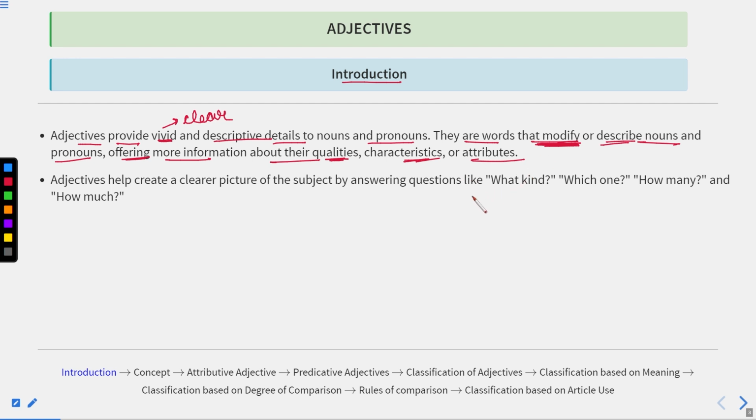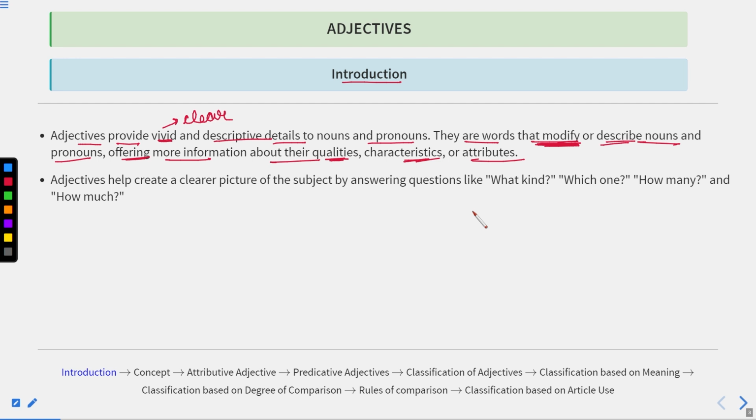Okay, so they show their quality, various characteristics, like if we qualify a noun anyhow, whether we tell its description like the complexion of that particular person, the age of that particular person, size, number, and there are many bases on which we can classify a human being or any person, any noun or any pronoun.